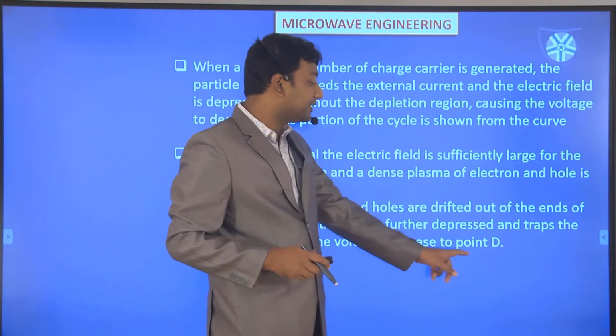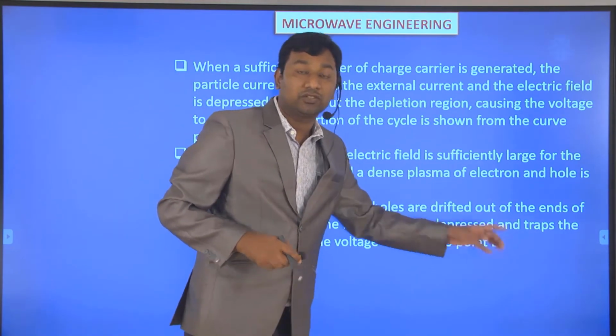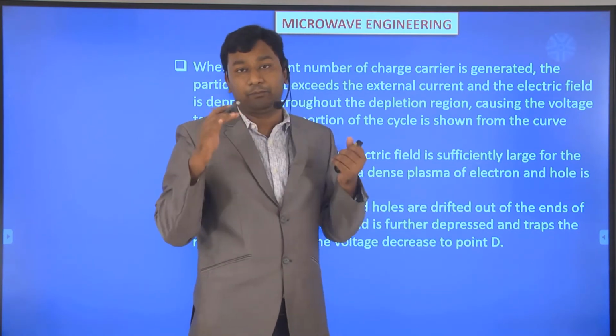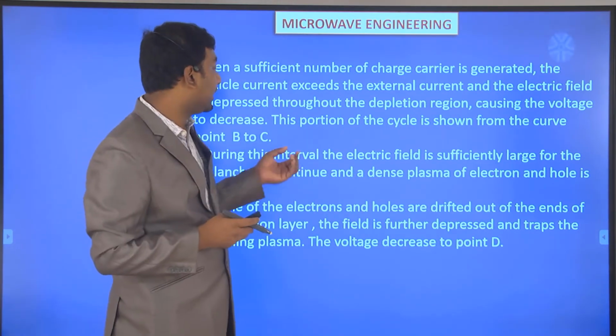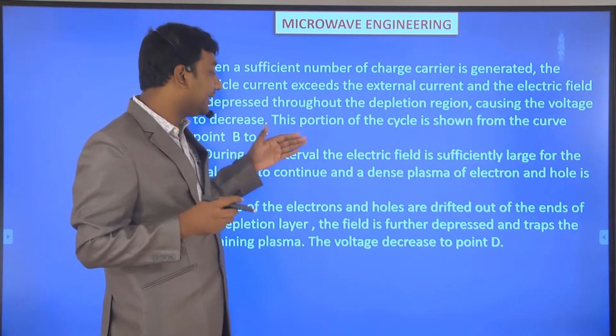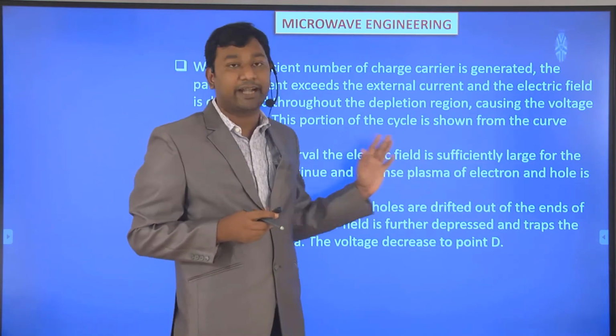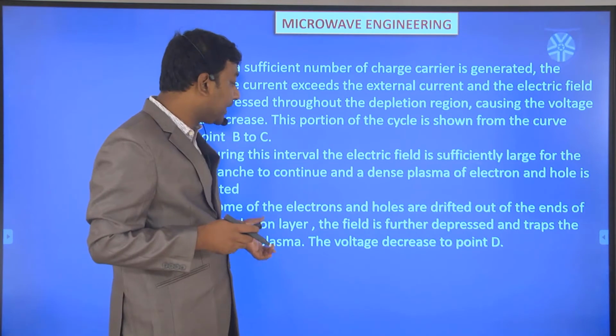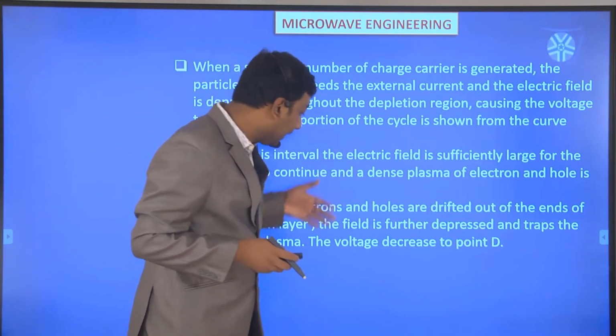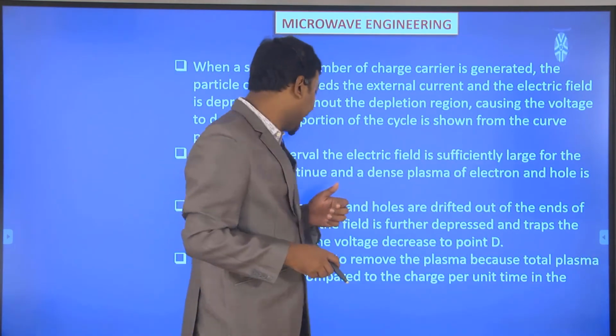The voltage decreases to point D. Okay. So whatever plasma of electrons and holes is densely generated, some of it is drifted out and the remaining plasma is trapped in the layer. So that's why the voltage decreases to point D.